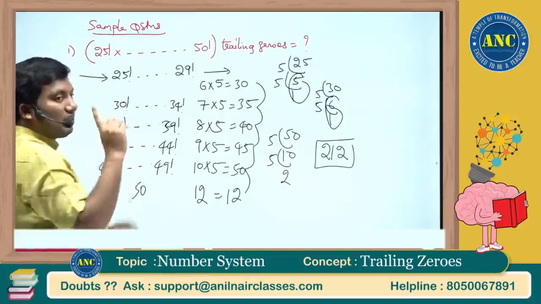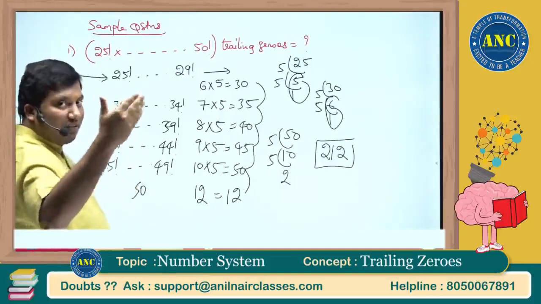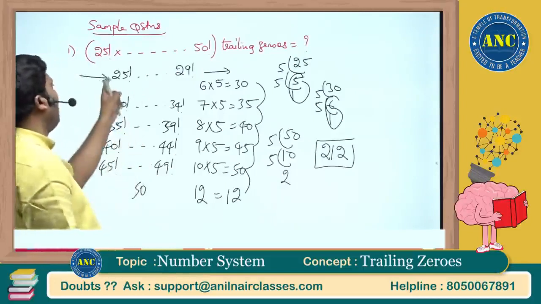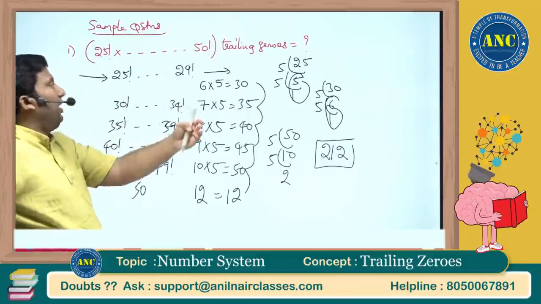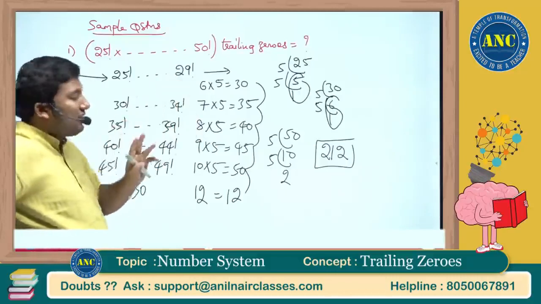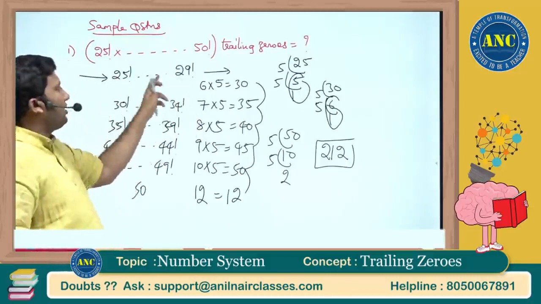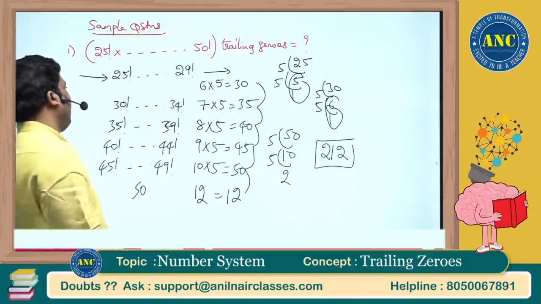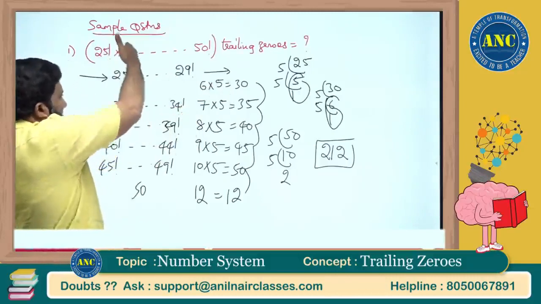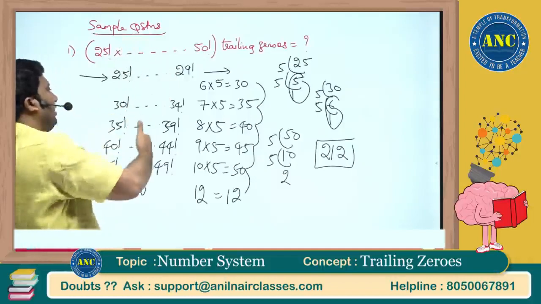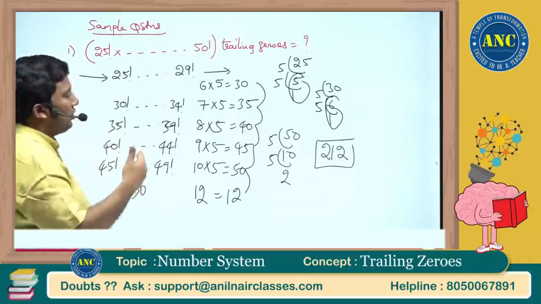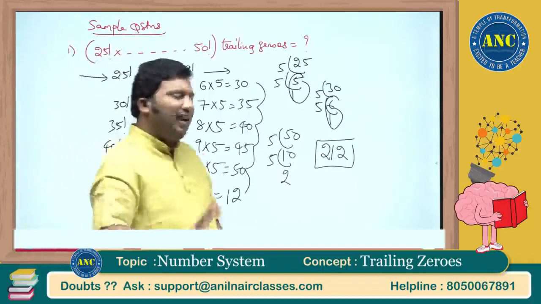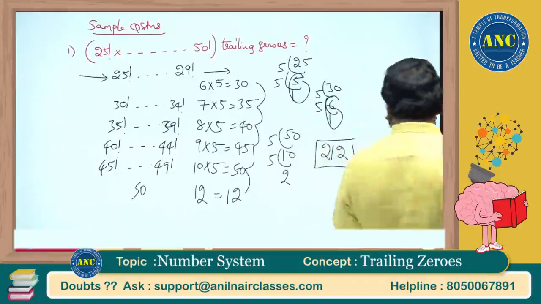Whenever you encounter the powers of 5 square, 5 cube, be very, very careful. 25, it is 6 zeros. From 25 factorial till 29 factorial, 6 zeros will be there. So 6 into 5, 30 zeros I will get. Here 6 zeros, 6 zeros, 6 zeros. 6 into 5, 30. 7 into 5, 35. One more question we will solve so that you will understand the nature. Very, very good problems we are going to solve, sir.